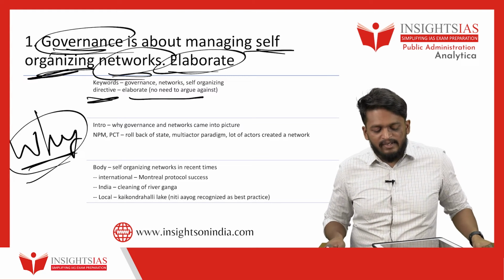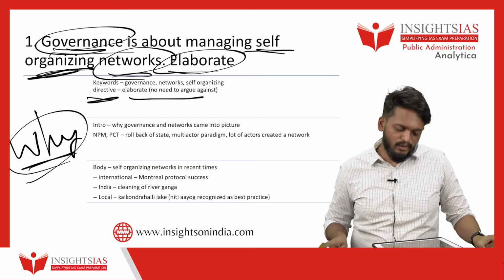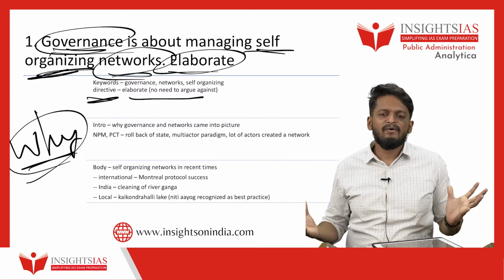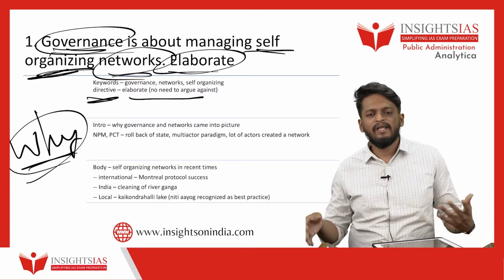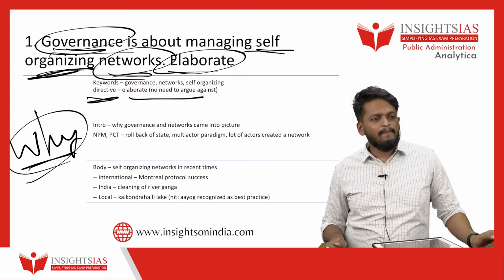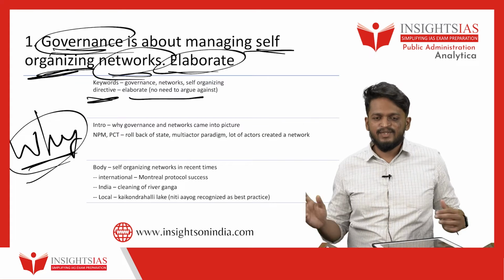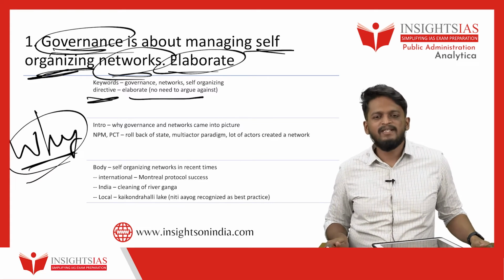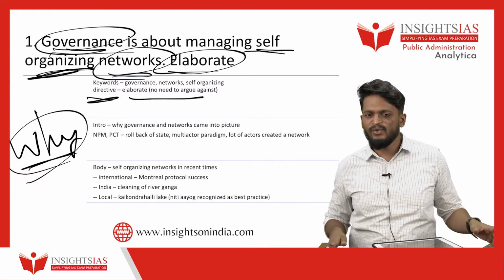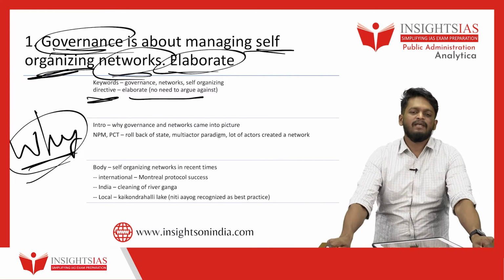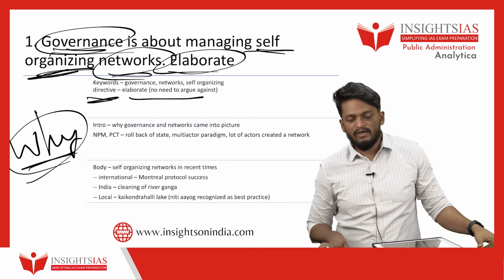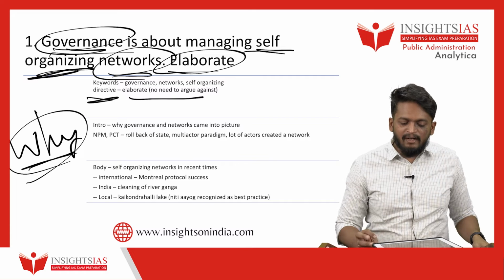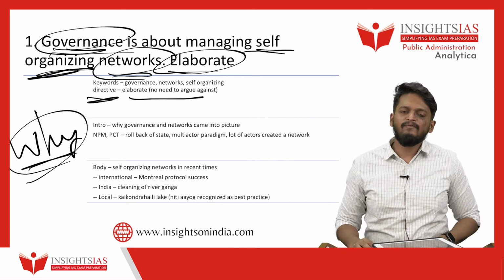Another local example I have given, which Niti Aayog in its report has given, is Kaikondrahalli Lake in Bangalore, where resident welfare associations of a few apartments surrounding this lake have all come together to take complete ownership of the lake. They do Kere Habba once a year, with which they raise money and take care of the lake. Here government is not directly involved. It just keeps watch to make sure everything is going on fine. It is still there as the final responsible body, but it is not involved in daily operations of the lake. So that is another example where governance is about managing a self-organizing network.